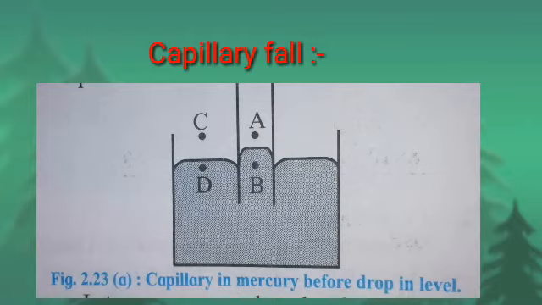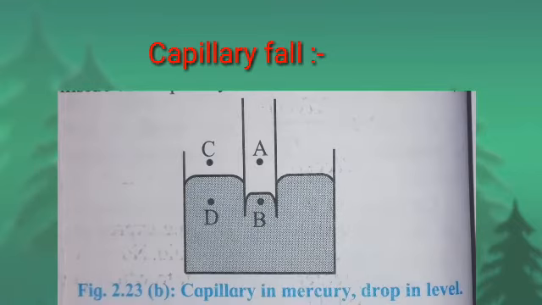Between points C and D, the surface is plane. Therefore, pressure at point C is equal to the pressure at point D, which is exactly equal to the pressure at point A. Pressure at point B is greater than pressure at point D, but points B and D are at the same horizontal level.